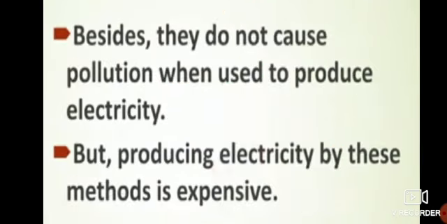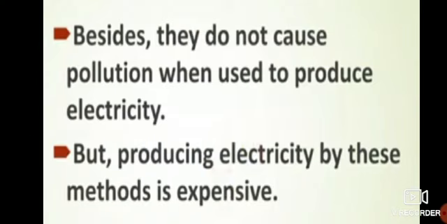Okay? Besides, they do not cause pollution when used to produce electricity. So sun, water, wind, they never cause any pollution. Okay? So they never create any type of pollution.